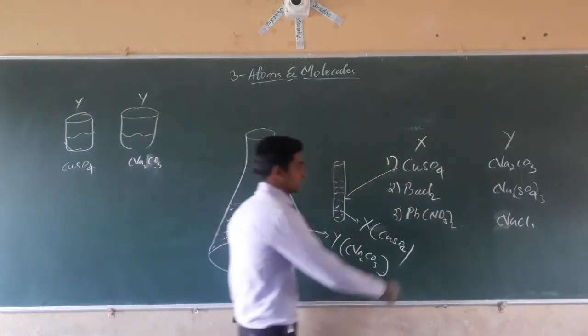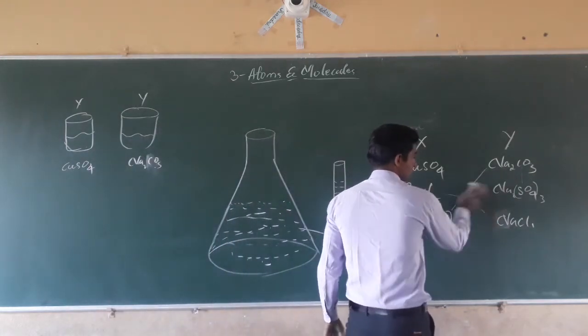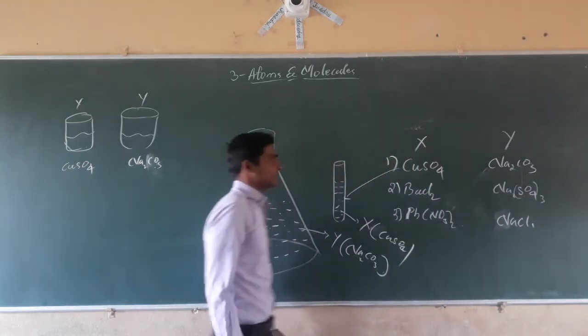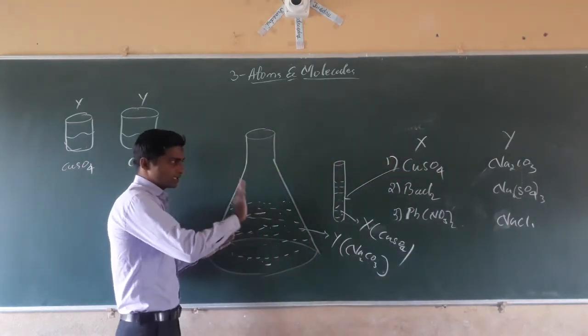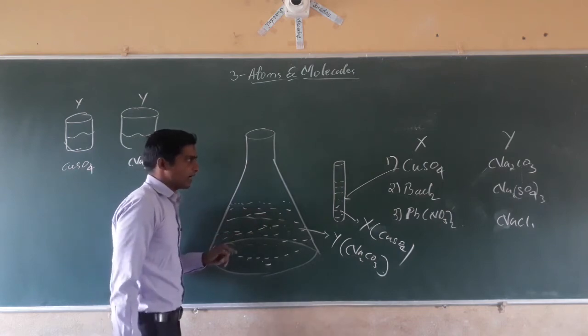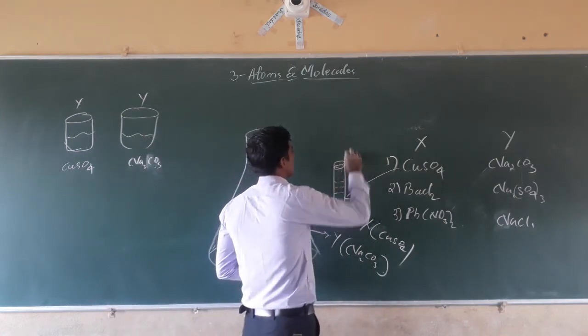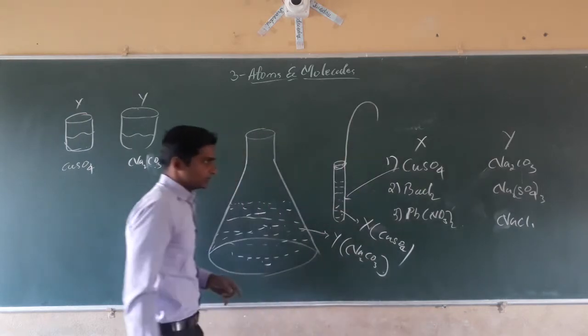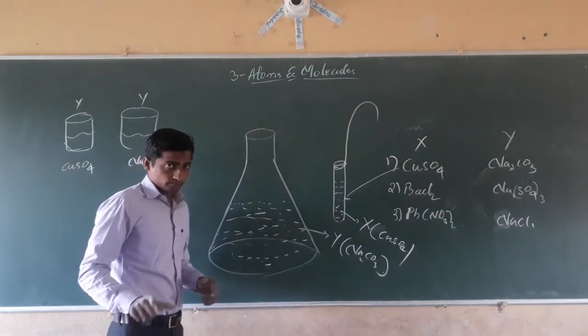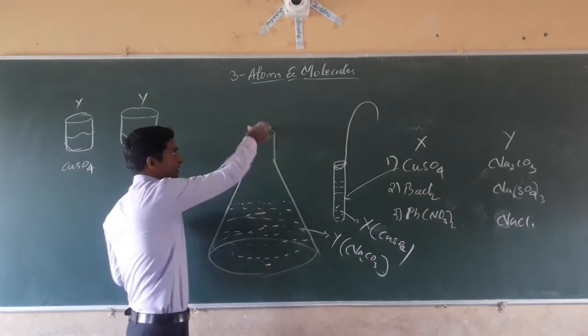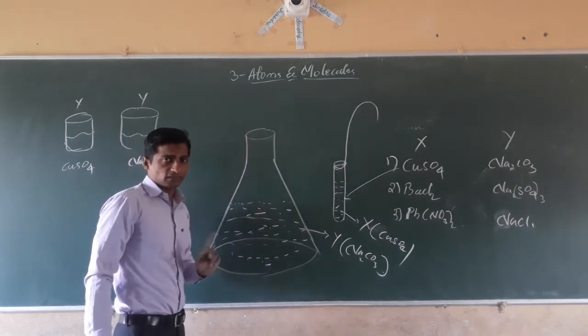We don't have to match with yet other substances. Yes, only the pair of substances we have to take in a separate conical flask and test tube. And tie the thread and hang it separately. Then take a rubber cork that should fit on the outlet of the conical flask.